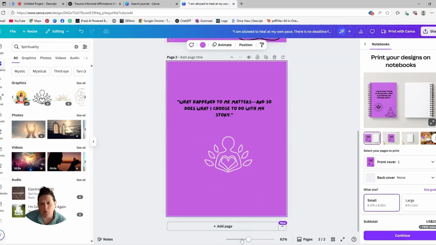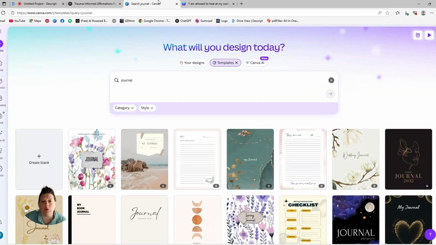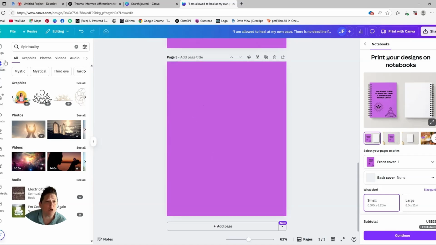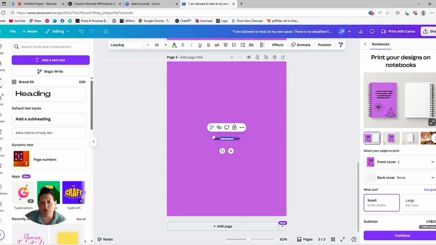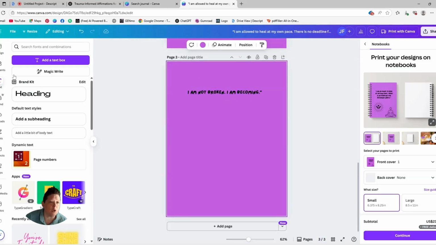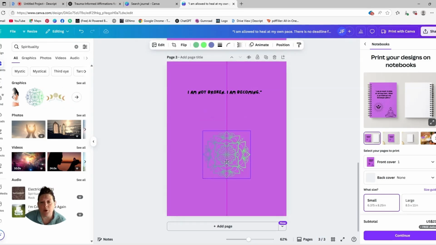So we'll go add page, and here's the next prompt. You guys can be as detailed as you want to be, and you can make it tailored to your brands. And you can make it beautiful for yourselves and for others to enjoy and to align with.